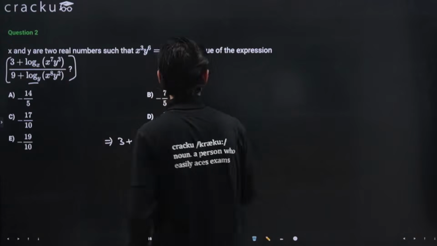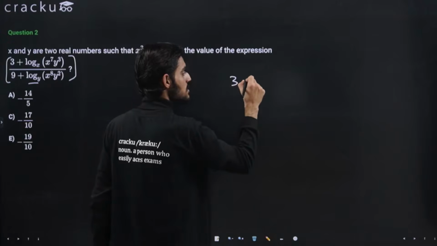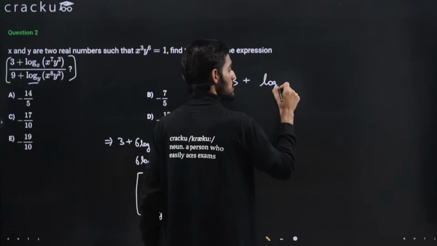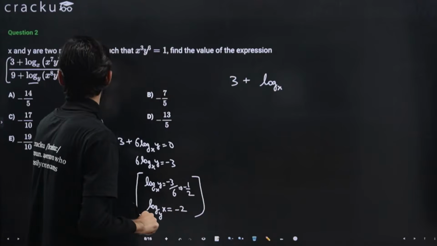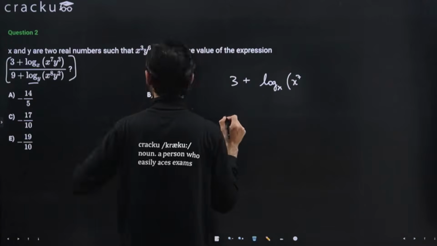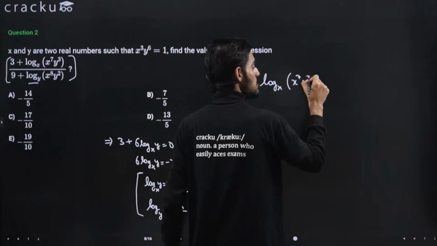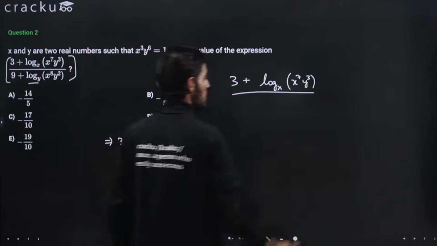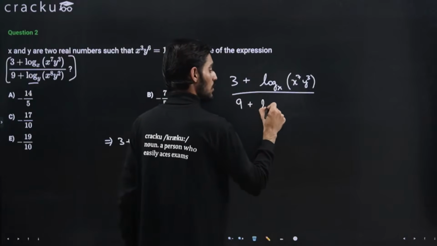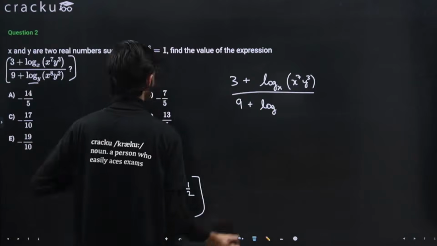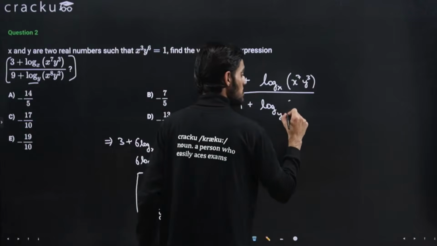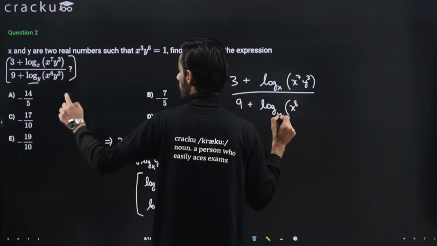Simplifying this, that is 3 plus log with the base x of x raised to the power 7, y raised to the power 3, over 9 plus log with the base y of x raised to the power 8, y square.